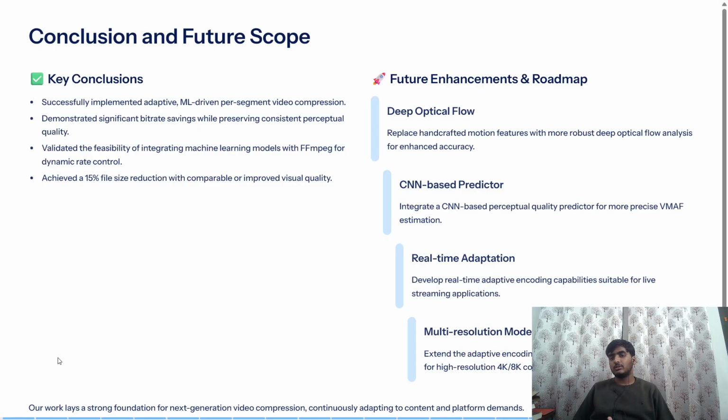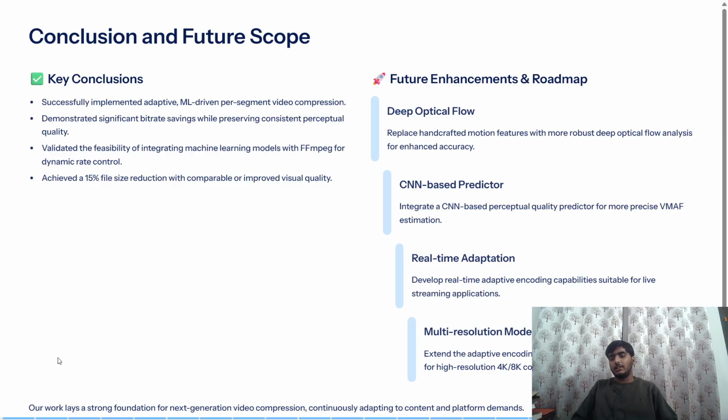So what are the future expansions and roadmaps? When I told you earlier, the other would be deep optical flow, to replace the handcrafted motion features, where we just add differences between the pixels to capture motion. We could introduce optical flow. Then there is a CNN-based predictor.